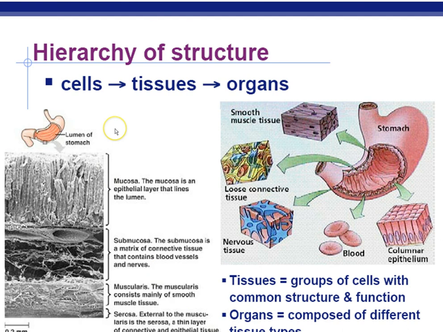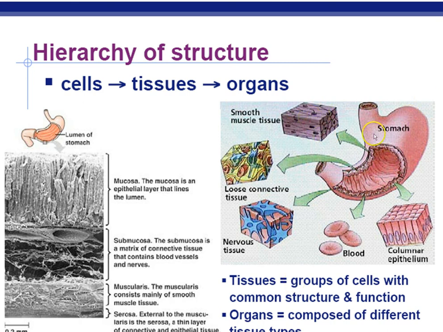All right, there's a hierarchy of organization in living things that you should be familiar with. Cells make up tissues. A group of tissues that have the same function make up organs. A group of organs make up an organ system. And then the organ system makes up the organism. So a tissue is a group of cells with a common structure and function. For example, muscle tissue is a bunch of muscle cells that all involve themselves with contracting and moving the organism.